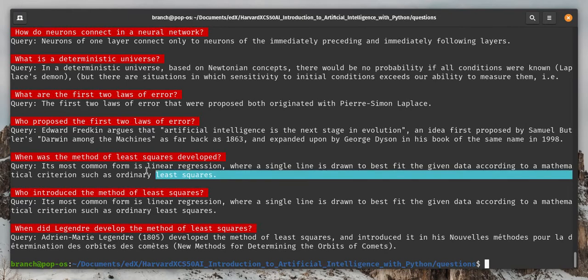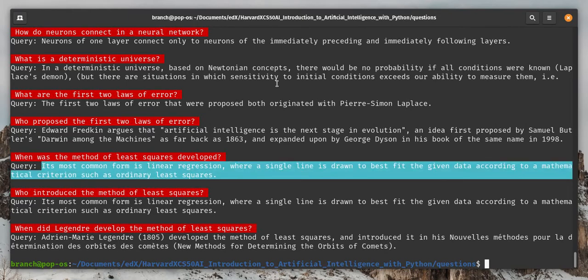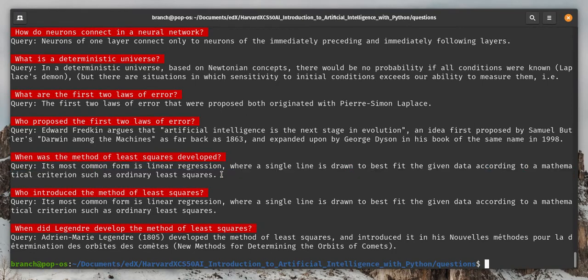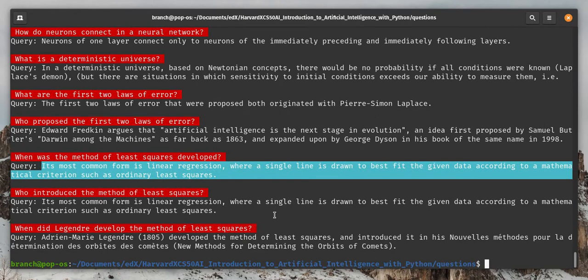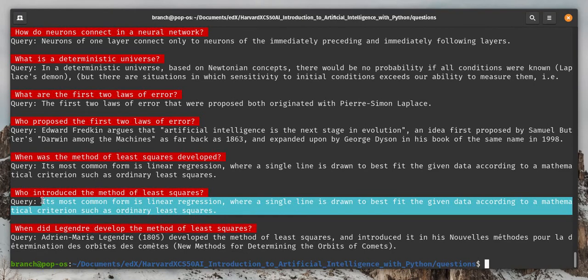These next 3 questions show how I was able to eventually get the sentence I wanted by knowing what I needed. What was the method of least squares? When was the method of least squares developed is what I wanted to know, and I got a different sentence out of the probability text file. Then I said who introduced it, and I still wasn't able to get the sentence.